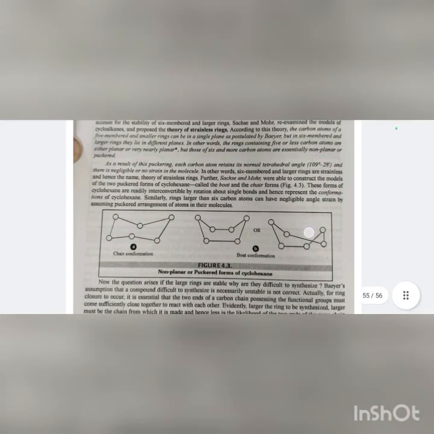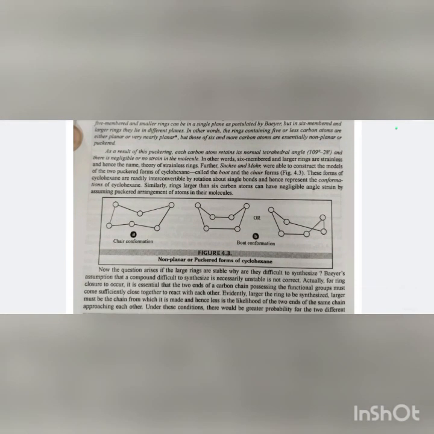According to this theory, the carbon atoms of 5-membered and smaller rings can be in a single plane as postulated by Baeyer, but in 6-membered and larger rings they lie in different planes. In other words, the rings containing 5 or less carbon atoms are either planar or very nearly planar, but those of 6 or more carbon atoms are essentially non-planar or puckered. As a result of this puckering, each carbon atom retains its normal tetrahedral angle and there is negligible or no strain in the molecule.